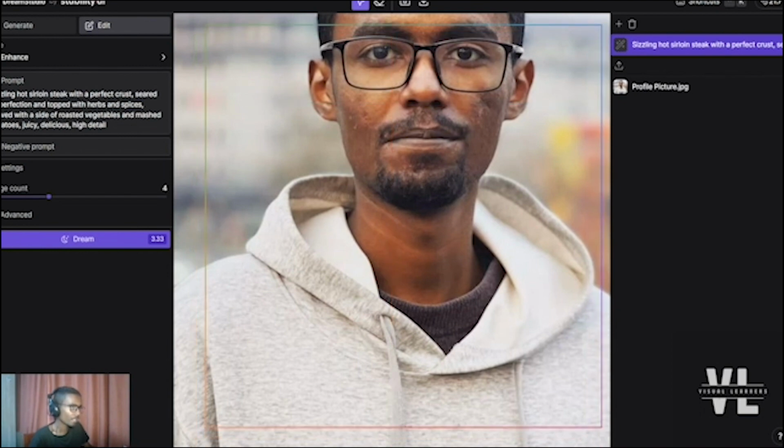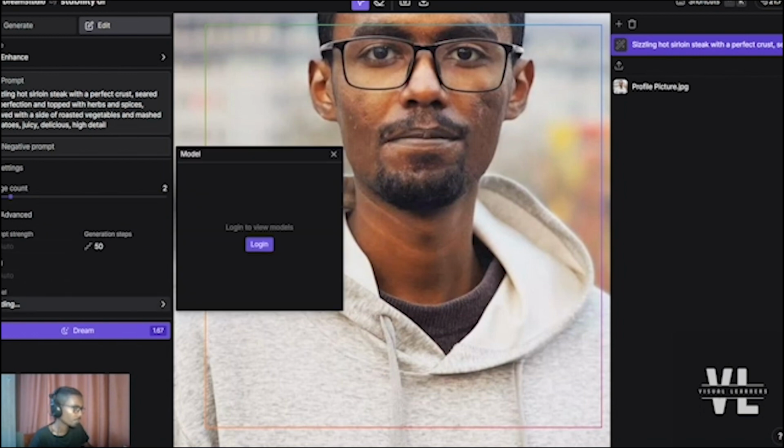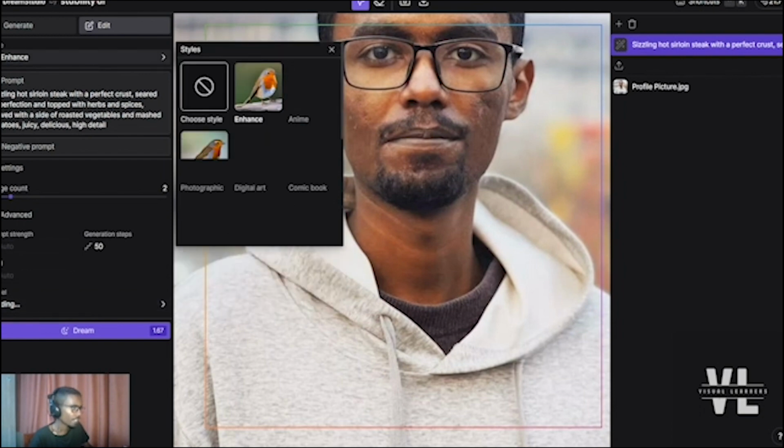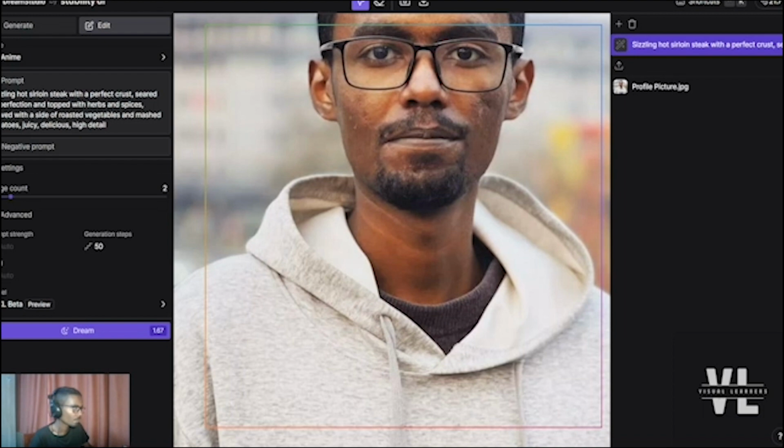So this is an example image, and this gives you the image count. And these are some of the options that you can use. These are some of the advanced features. And you can enhance the image by using different styles, such as anime, digital art, and so on. So I can choose the style of the image,